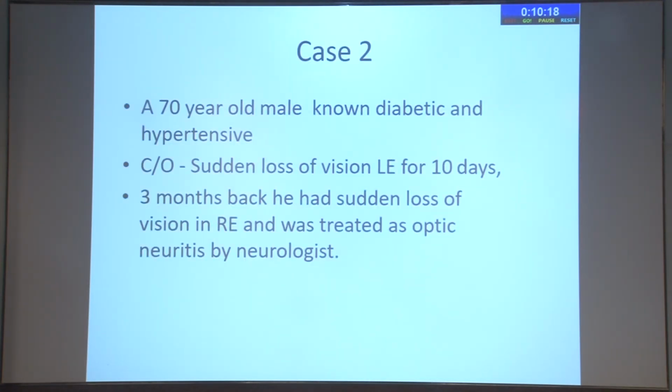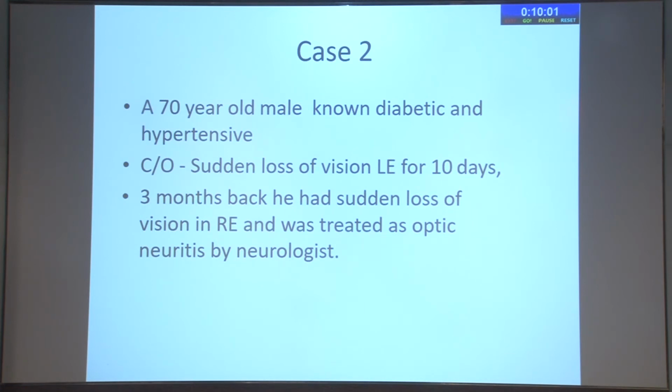The second was a 70-year-old male, and he was also diabetic and hypertensive. He also presented to us with a sudden loss of vision in the left eye. He was a very unfortunate patient because he had lost the vision in the right eye 6 months back, and he went to the neurosurgeons and neurologists.